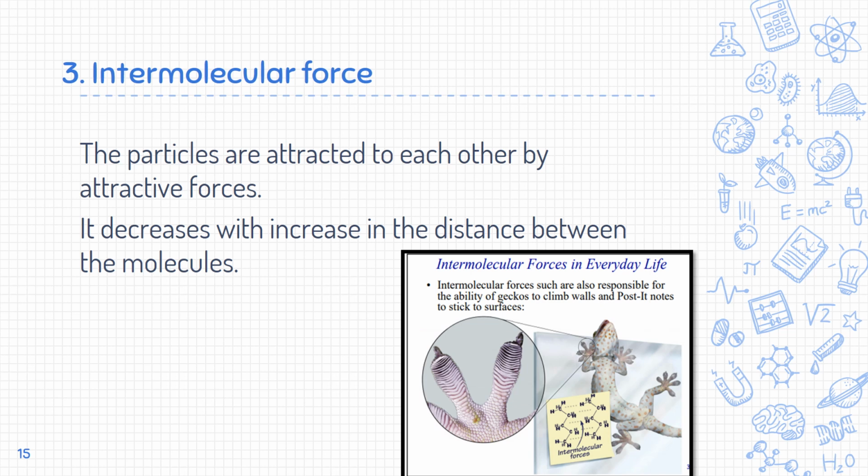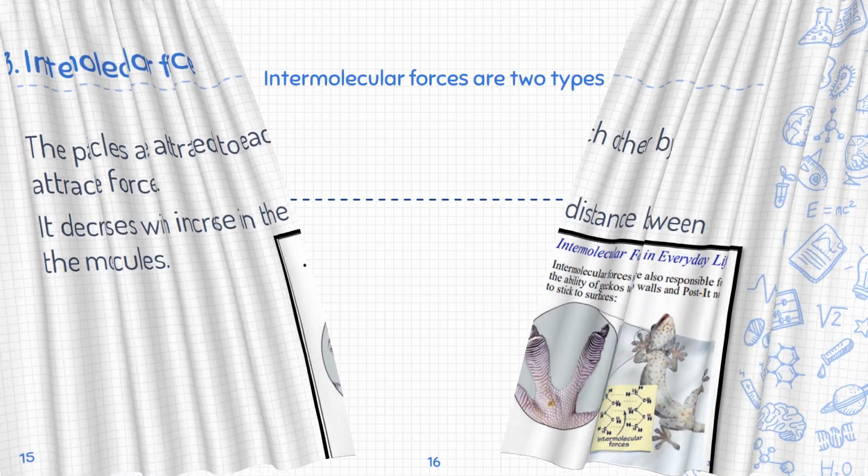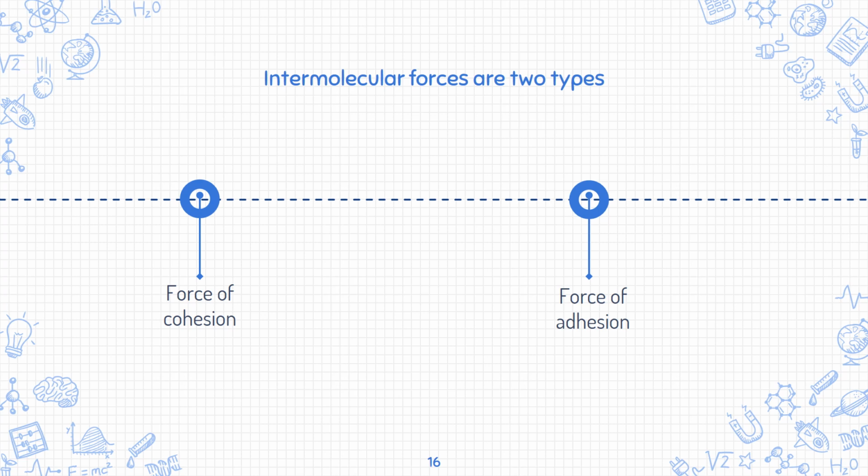Consider a real-time example. The lizard is climbing the wall because of the intermolecular force. There are 2 types of intermolecular forces. One is force of cohesion. The second one is force of adhesion.